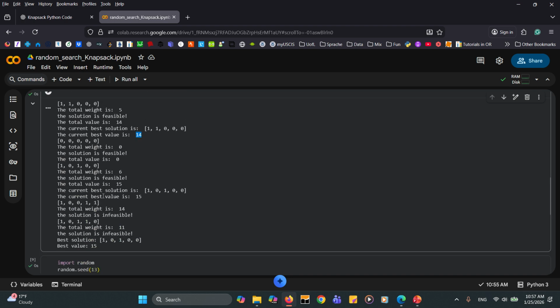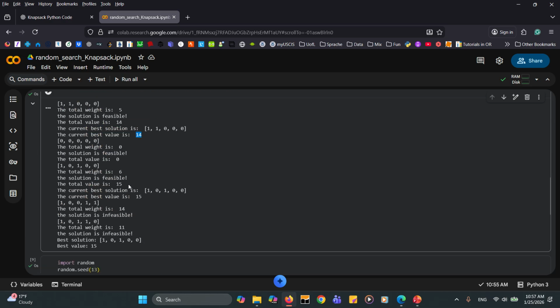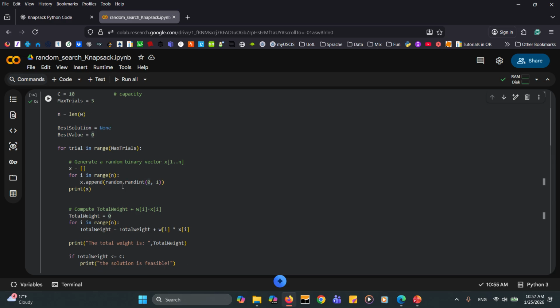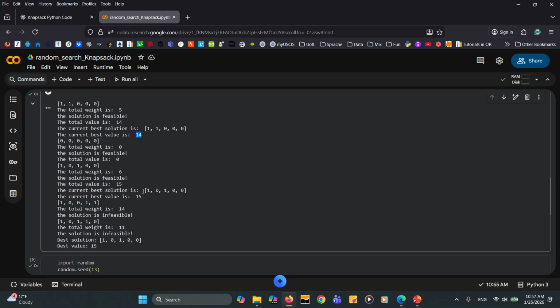Okay, so this is how these lines of code behave, and based on what we expect from a random search algorithm, the functionality is correct. So now that we are sure that this line of code works properly, the first thing that we can do is to increase the number of trials. So far, in 5 trials, 15 was the best value, and this was the best solution that we had.